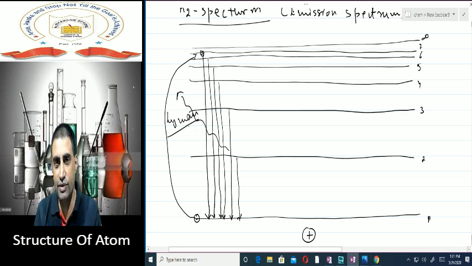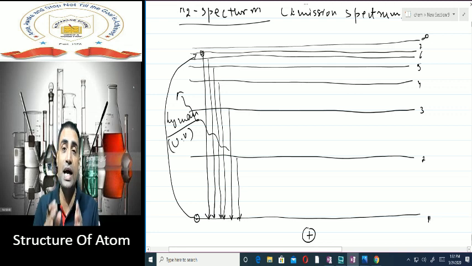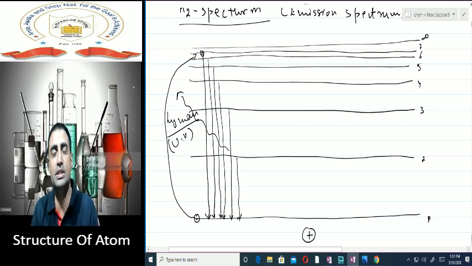High amount of energy is given out. So this Lyman series is always in ultraviolet region. Large amount of energy is given out because the gap between the first and the second shell is very large. So when the electron is moving back to the first shell, that means it is giving out a very high amount of energy. And that energy lies in the Lyman series. It is in ultraviolet radiation.